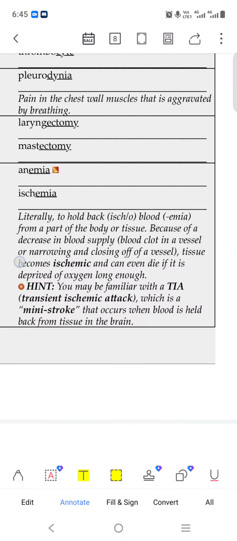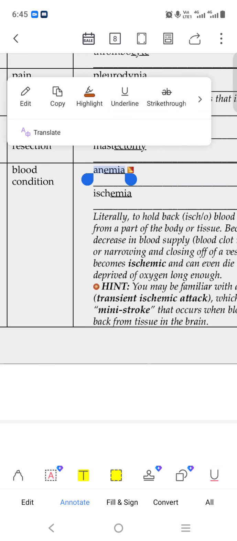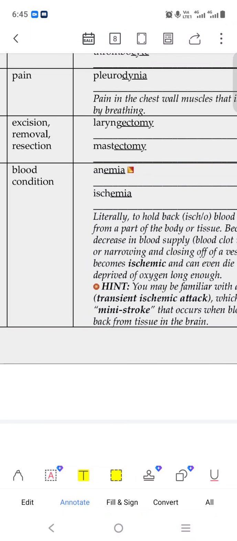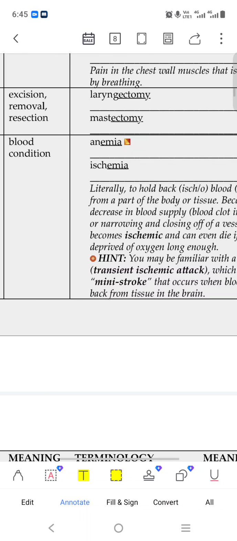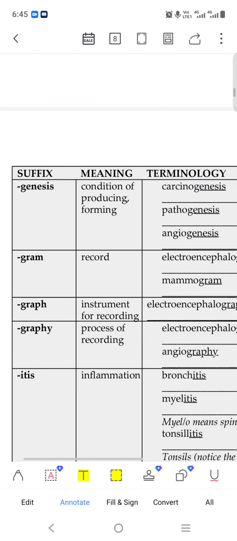Emia means blood, and an means without, which we have seen already before. The a is a vowel that helps in combining the word. So anemia means without blood, that means a deficiency of blood, we can say.